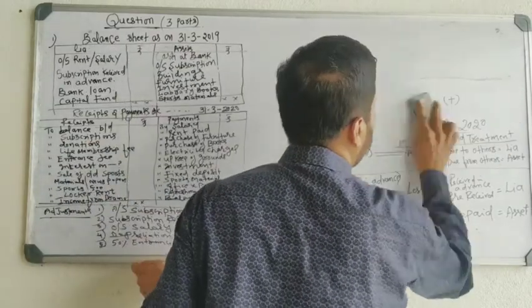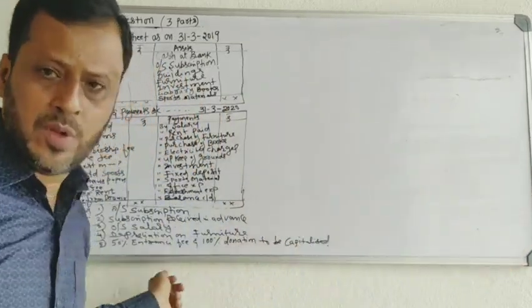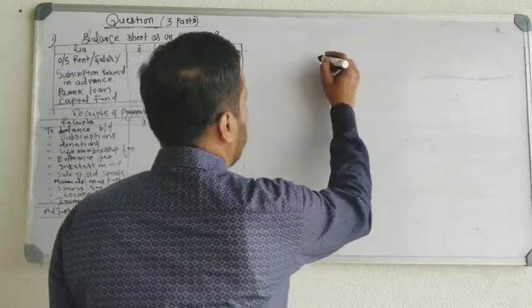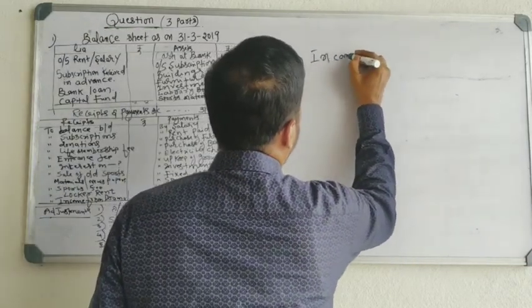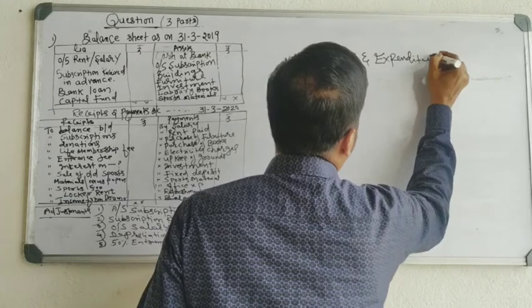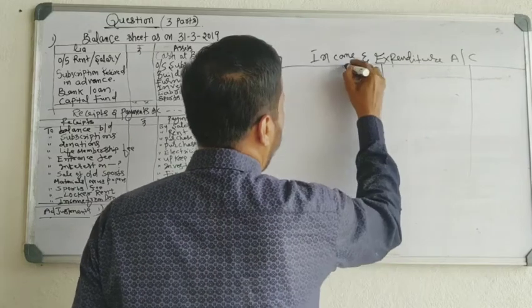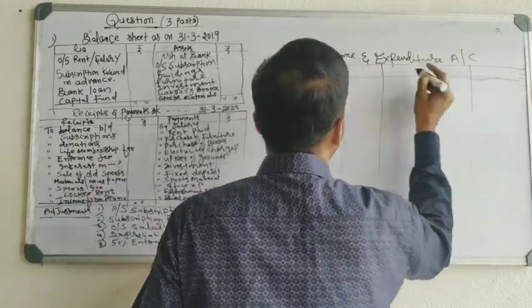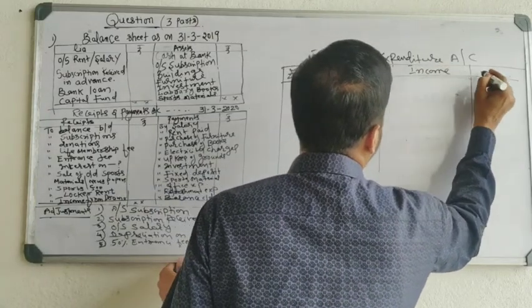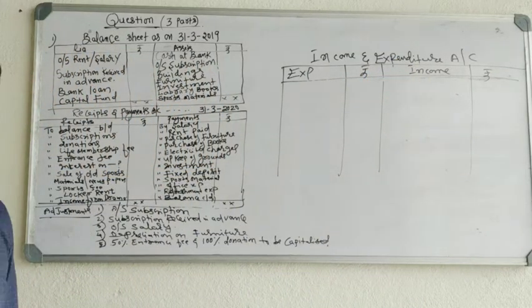Now we will go to how to prepare income and expenditure account.